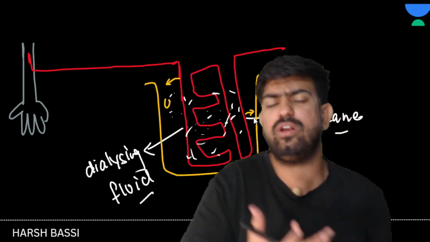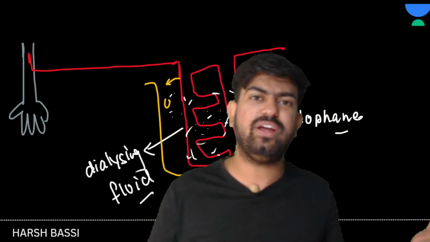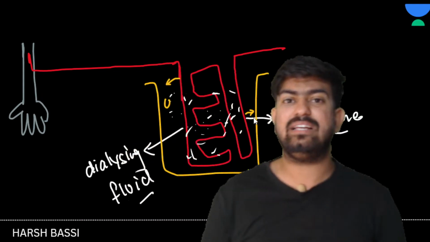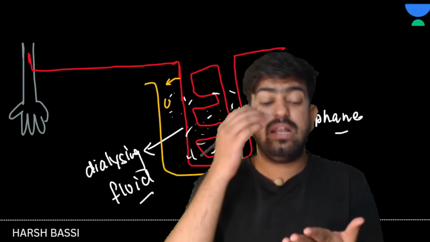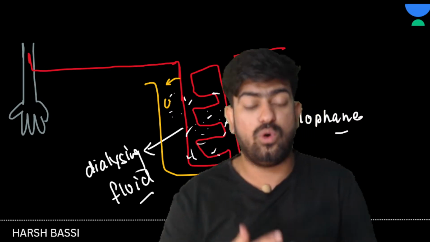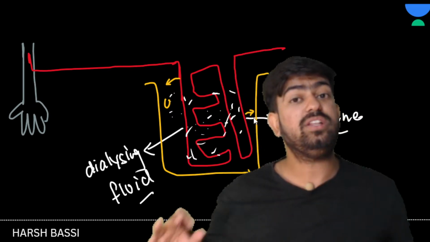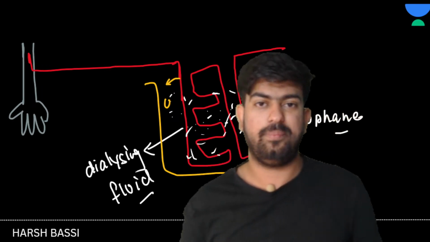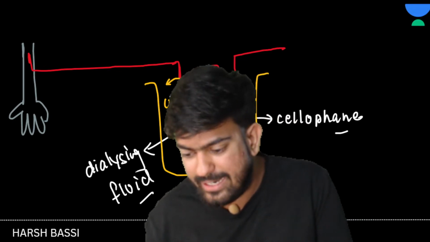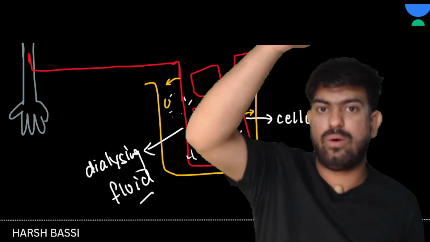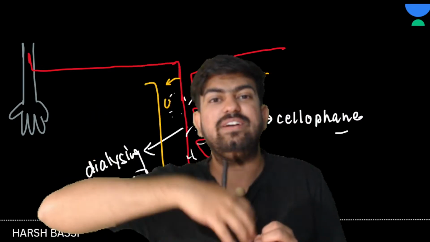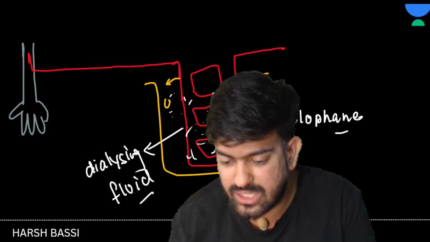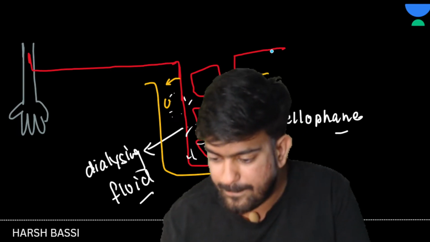Purified. Your work is done. What you have to do? You have to just remove the urea. So what we have done? We have taken a dialyzing fluid, and in that dialyzing fluid we have maintained everything, like the pressure and concentration of glucose; everything is similar. What is the difference? The difference is that urea is not present. So slowly when we move the blood into this coiled container, what will happen? Urea will be removed, and then we are going to insert this tube again into the patient's blood.